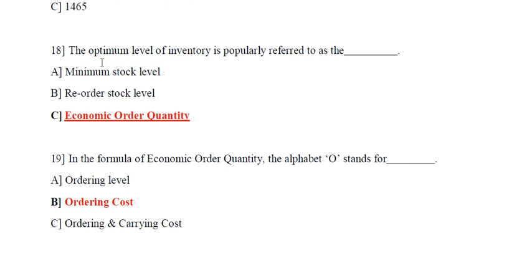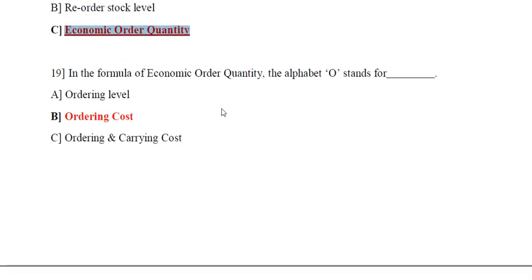Question number 18. The optimum level of inventory is popularly referred to as dash. Options are minimum stock level, option B reorder stock level, or economic order quantity. So the correct answer is economic order quantity. The optimum level of inventory is popularly referred to as economic order quantity.